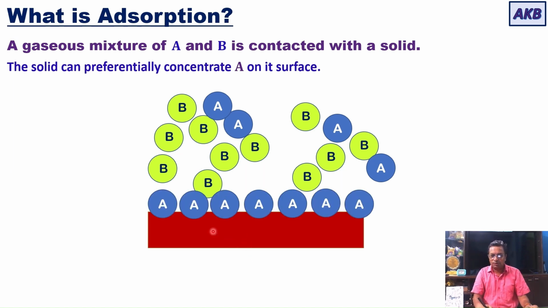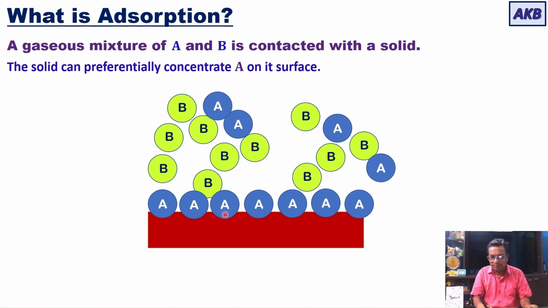During this contact, the solid is going to preferentially concentrate A on its surface. Now you can see most of the A is on the surface of the solid, whereas most of the B is still in the fluid mixture. In this way, we are able to separate A from B by using adsorption.